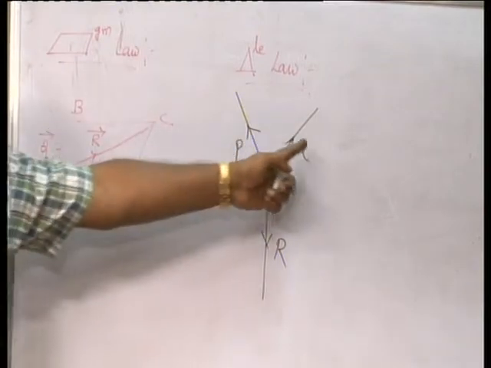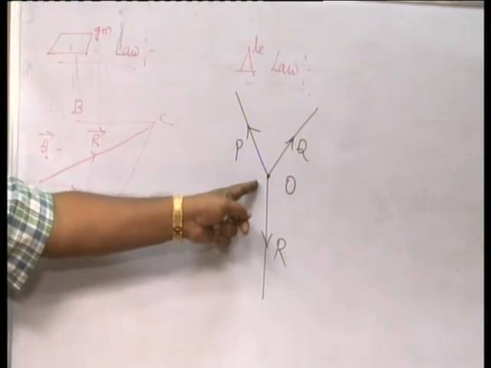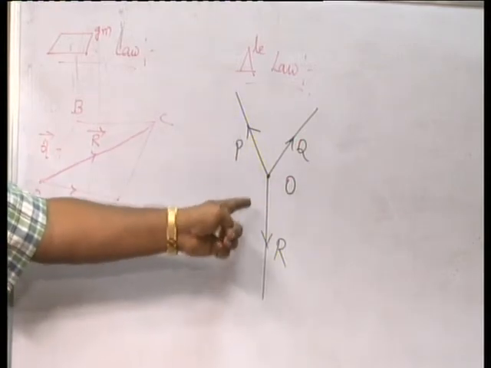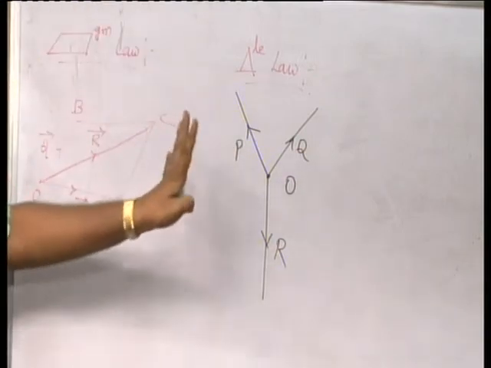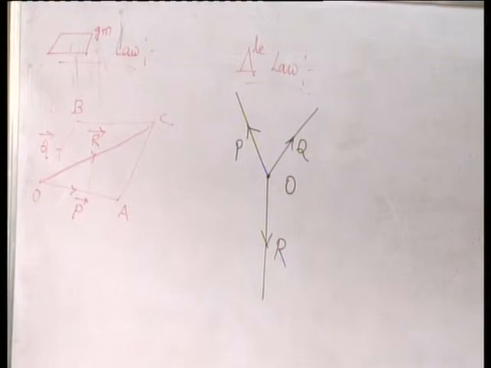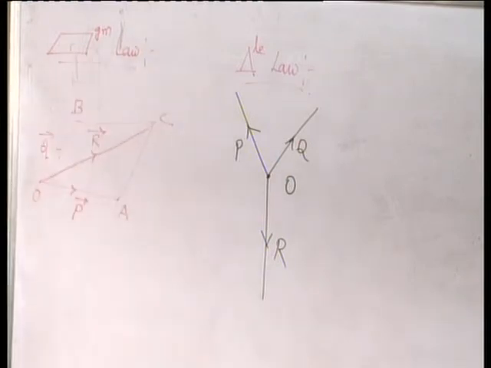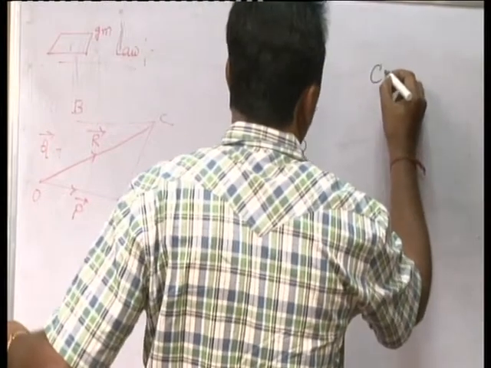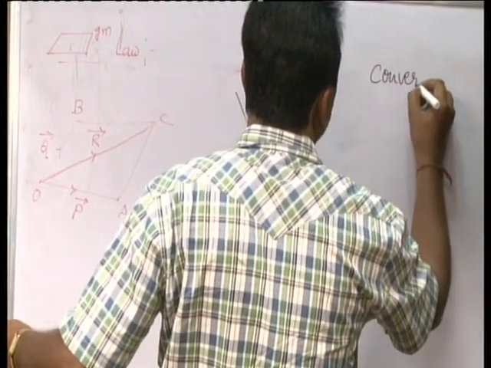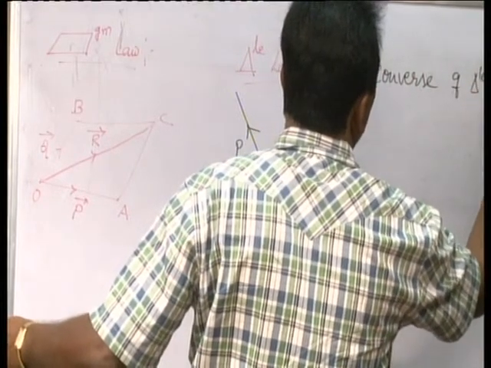So, we have three forces. These three forces act on a body simultaneously. These three forces, with both magnitude and direction, can be represented by the three sides of a triangle taken in order when these three forces are in equilibrium. This is called the direct triangle law of forces. In your syllabus, it will be mentioned as the converse of the triangle law of vectors.